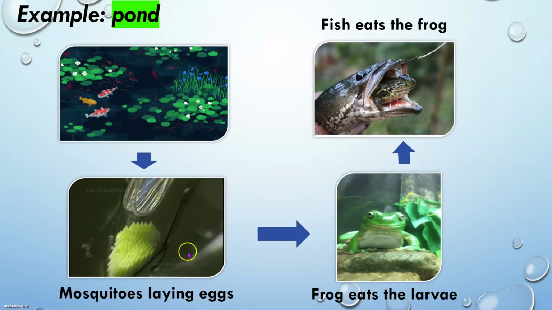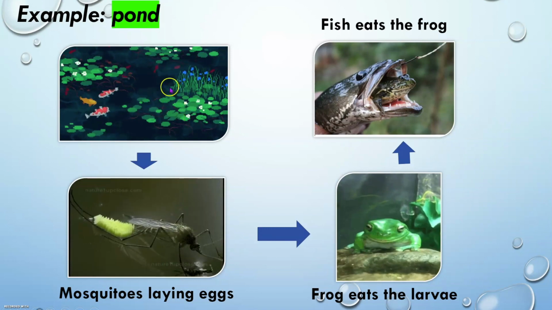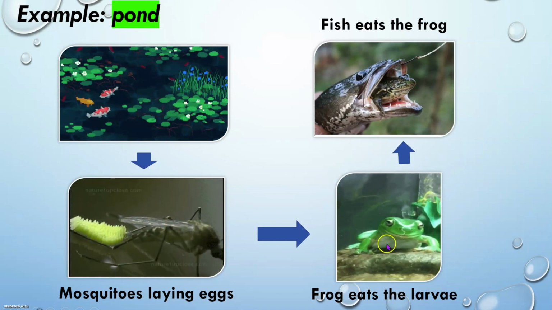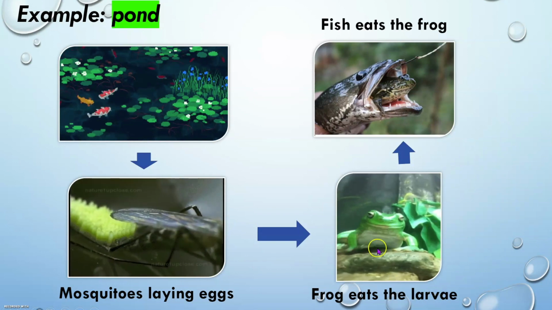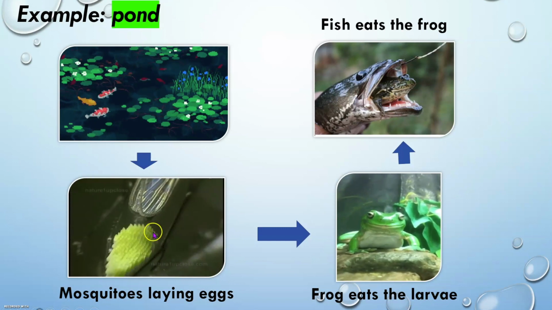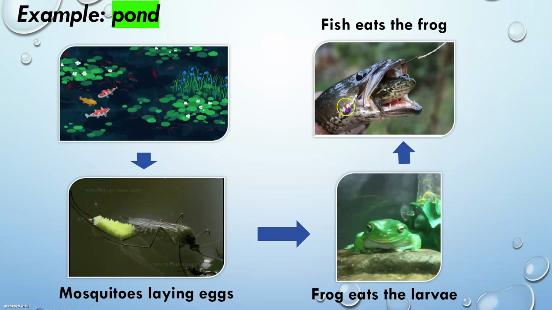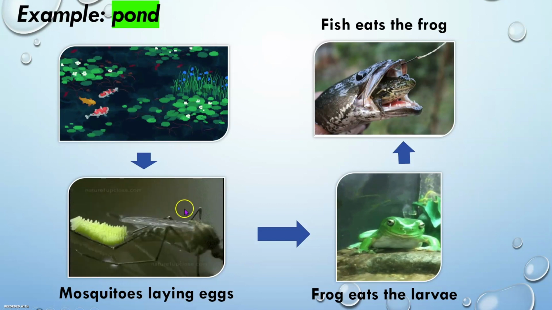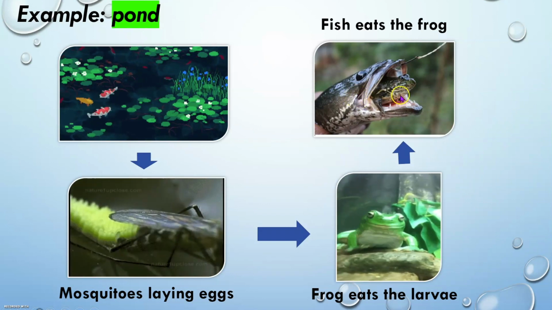Then, after laying its eggs, the frog who also lives in the same pond will see the eggs. And he will eat the eggs or the larvae. So when the frog eats the eggs, then this fish who also lives in the same pond, together with the mosquito and frog, the fish will then eat the frog.